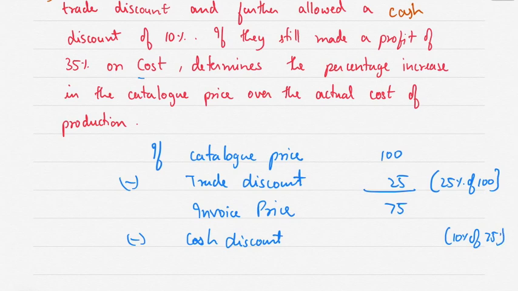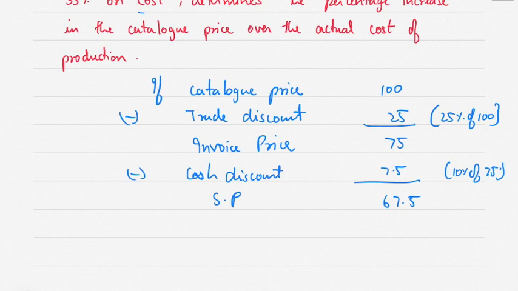So 10% of 75 comes to 7.5. So now the selling price is 75 minus 7.5, it comes to 67.5. Okay, now cost price plus profit is selling price.